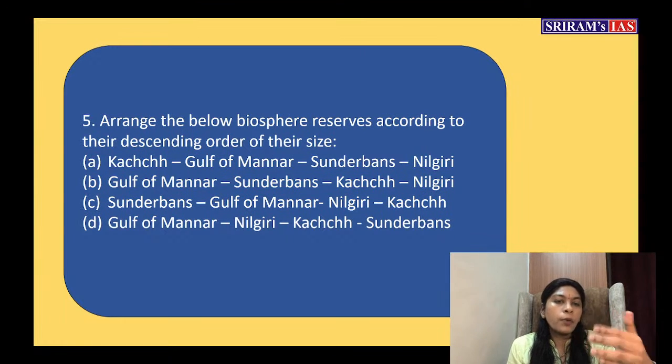So in this question, can anyone guess what will be the right answer? If you have done the biosphere reserves, there are only 18 biosphere reserves. When you are studying, I already told you how you have to study the table. Even though you might not have listened previously, just listen now.